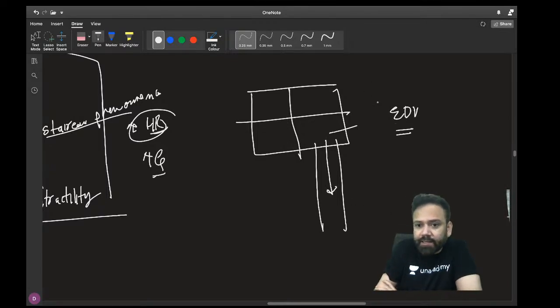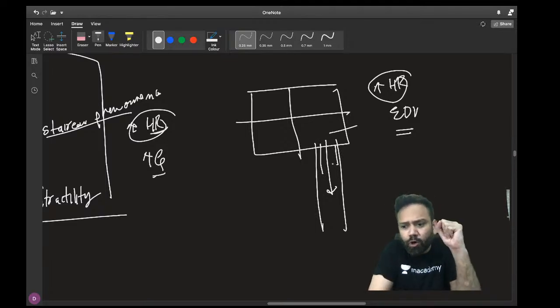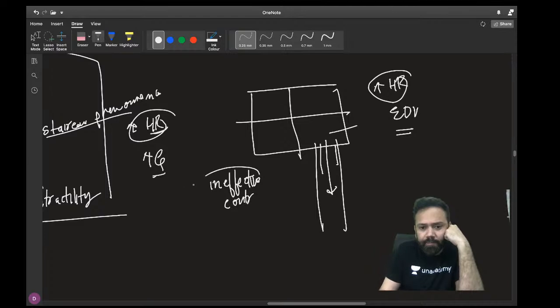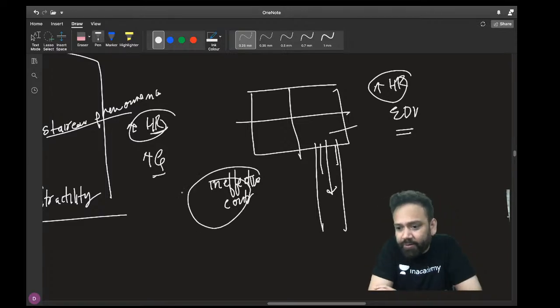If there is increase in your heart rate, more blood will be coming or less blood? There will be effective contraction or ineffective contraction? Yes, ineffective, very good.